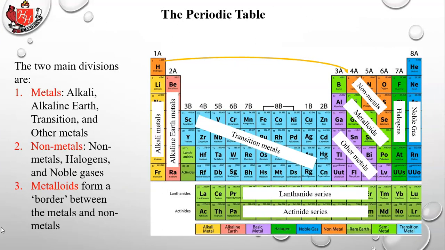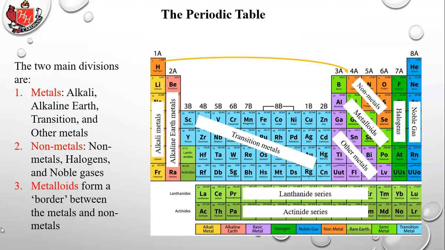So here we see the periodic table, and you see some divisions. These are really listed down at the bottom, but you may have noticed them. It shows the different sections of the periodic table. You will be expected to know these and have these memorized. But there's really two broad classes that we talk about a lot.